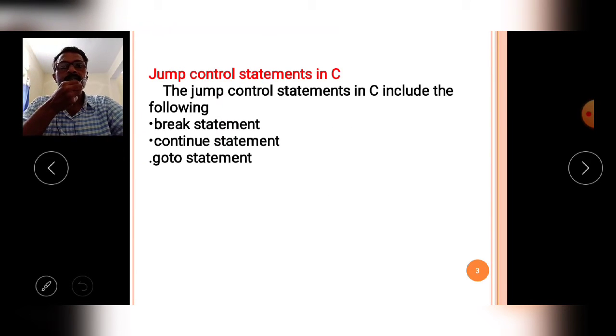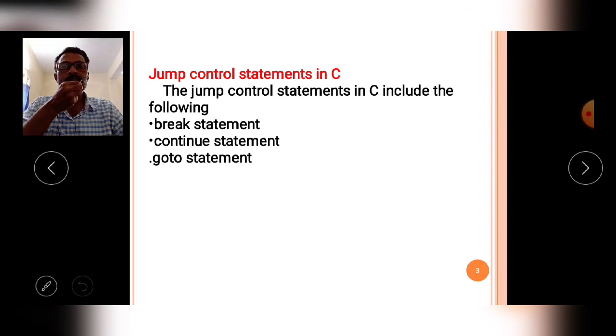Then, jumping control statements in C. The jumping control statements in C include the following statements. Number 1, break statement. Number 2, continue statement. Number 3, goto statement. Like that, the jumping control statements are classified into 3 types: break statement, continue statement, and goto statement.